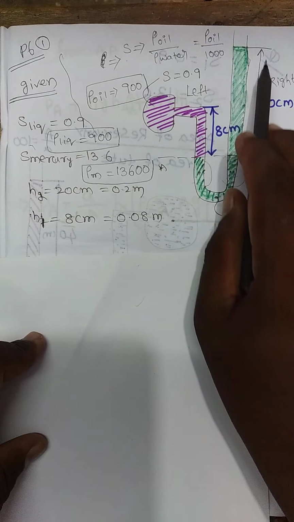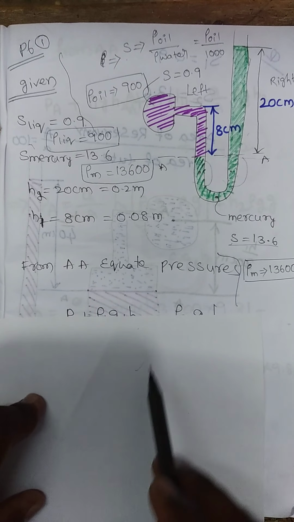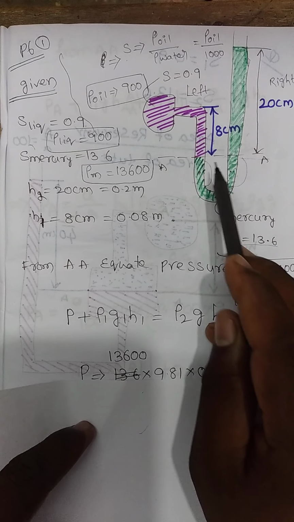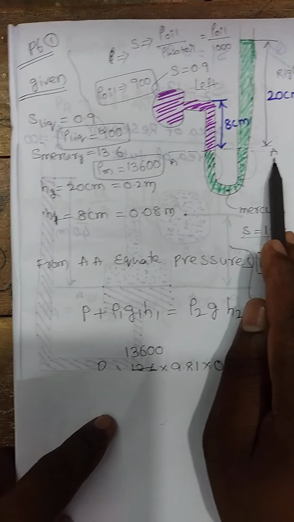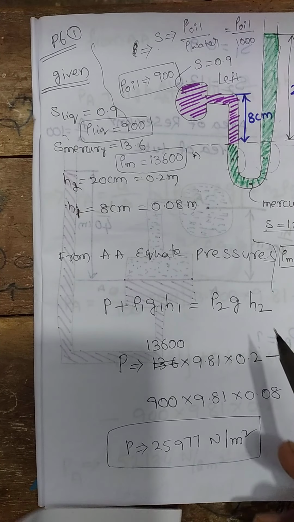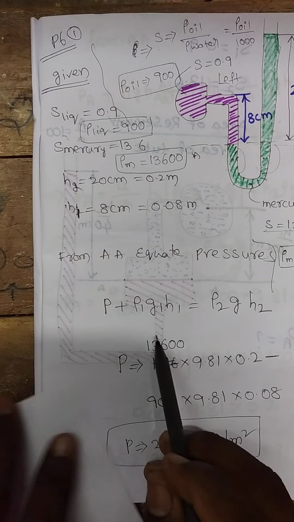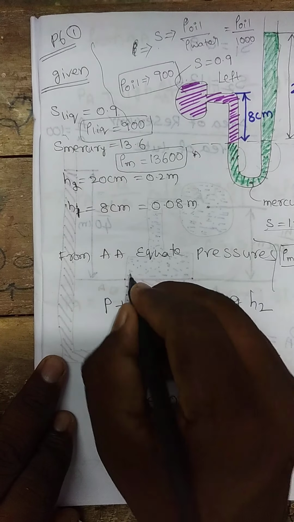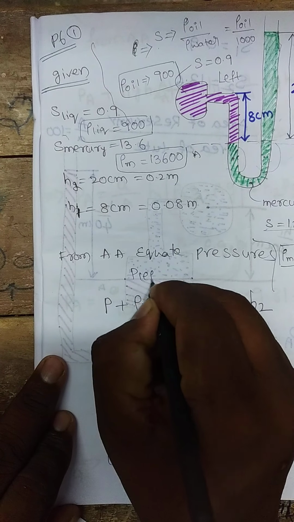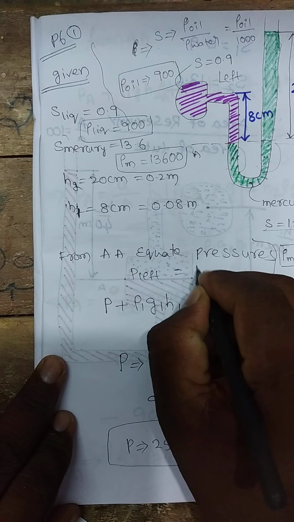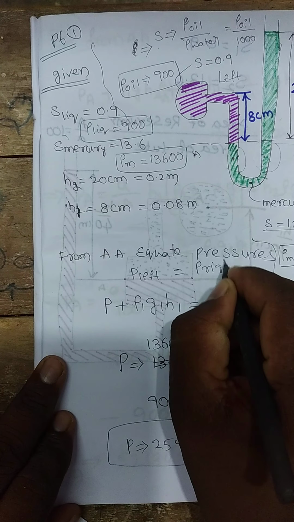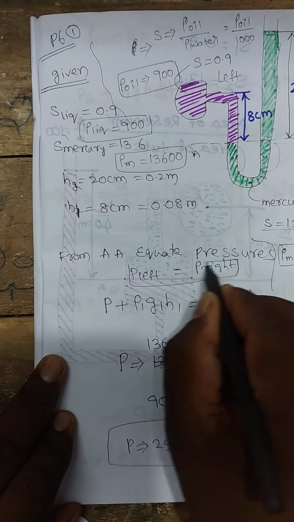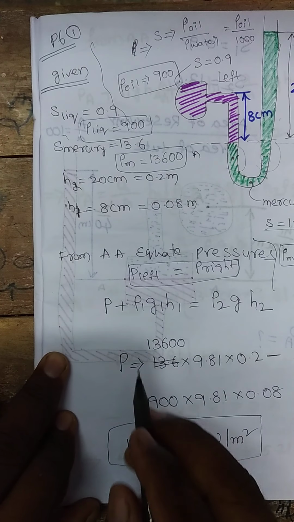So if you apply Pascal law, about the junction AA I have to equate the pressures. Pressure on the left side is equal to pressure on the right side.